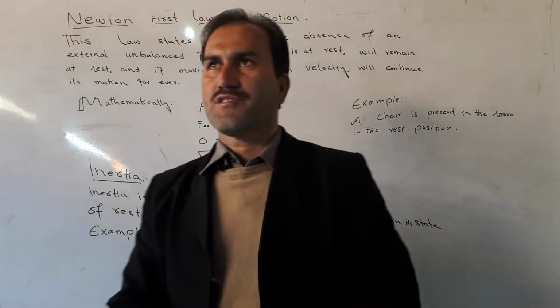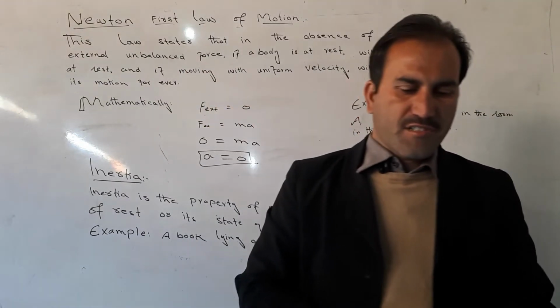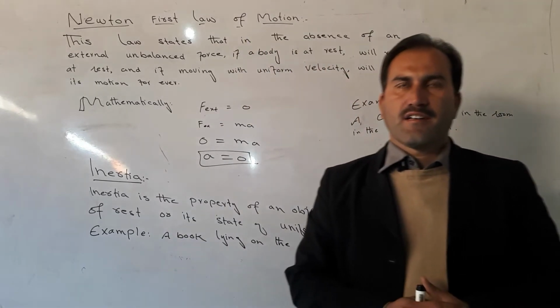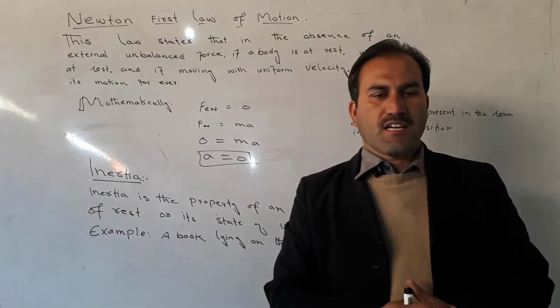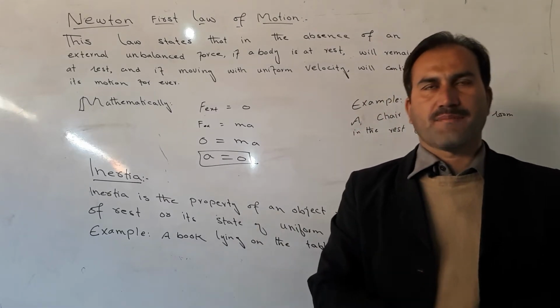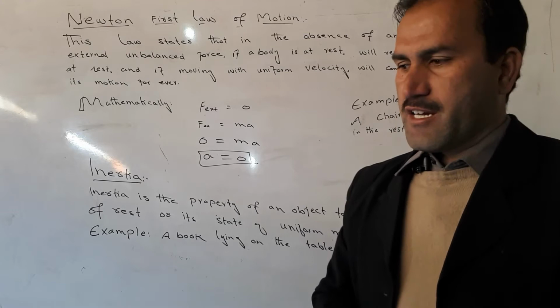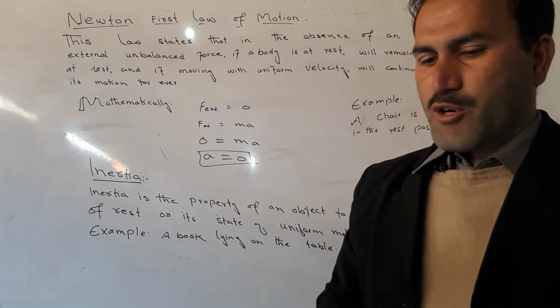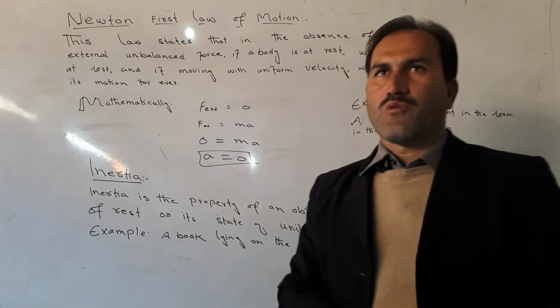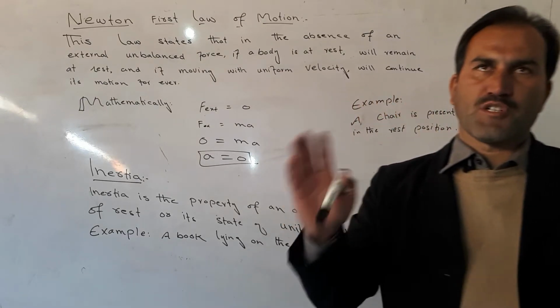Newton's laws of motion. Newton formulated three laws about the motion of an object. Newton's laws are applicable only for classical bodies, that is, bodies which are moving with a speed less than the speed of light.